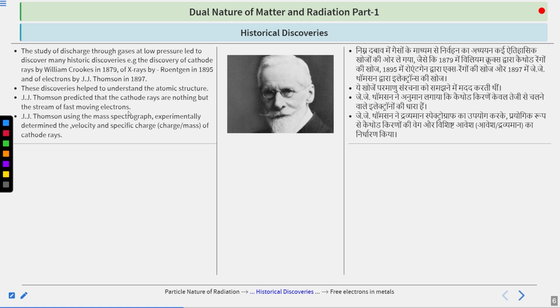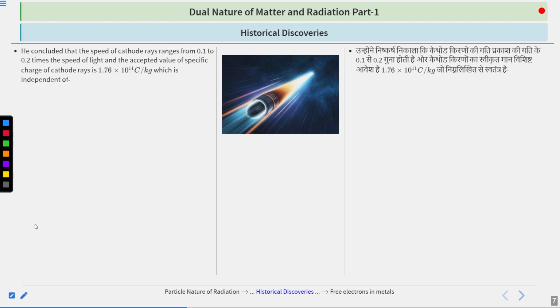Based on the observation, he said that cathode rays are fast-moving electrons. Got it? Remember what he used in the experiment? The mass spectrograph, for determining the velocity and specific charge of the cathode rays. He concluded that the speed of cathode rays ranges from 0.1 to 0.2 times the speed of light.